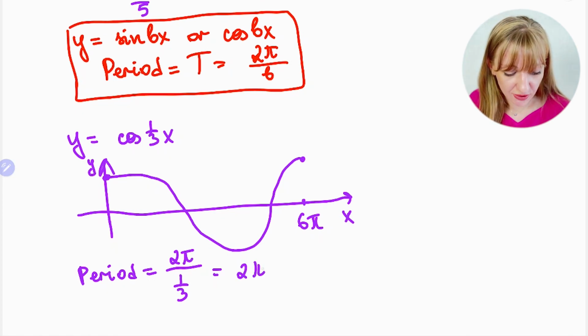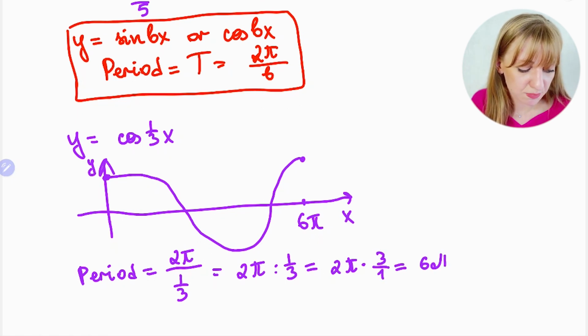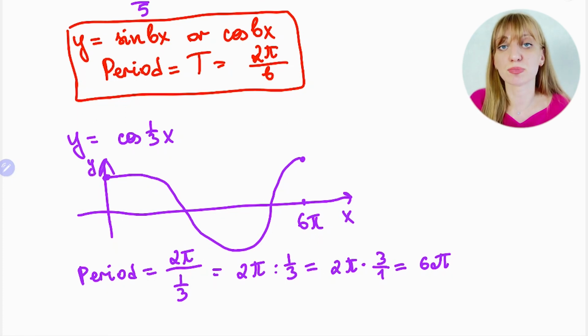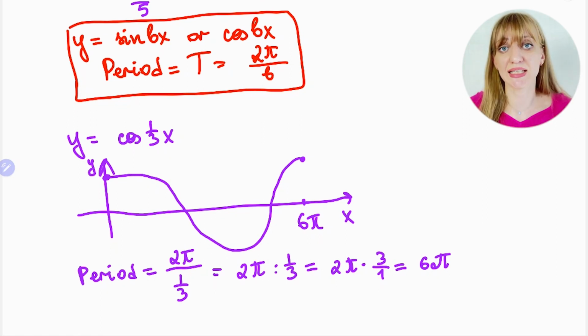It means just 2 pi divided by 1 over 3, then it's 2 pi times the reciprocal, it becomes 3 over 1, which means it's just 6 pi. That's why, as I already explained using the stretching idea of the function, you have 6 pi, it's not 2 pi anymore. It means sine and cosine are originally 2 pi. If you have any coefficient, then it becomes 2 pi over this coefficient, but again, it's just the idea of transformation of the function.